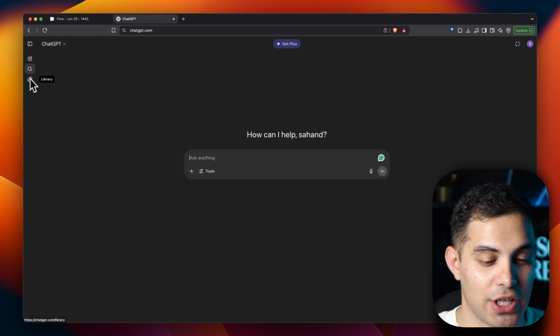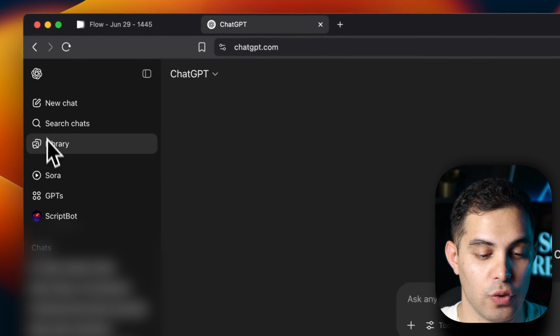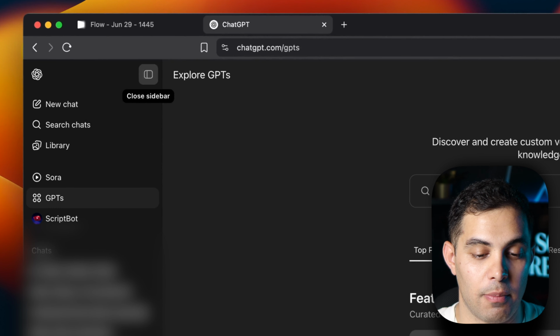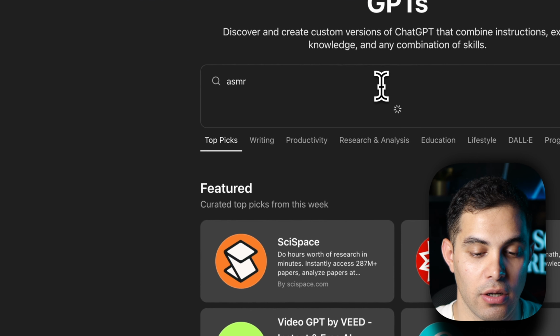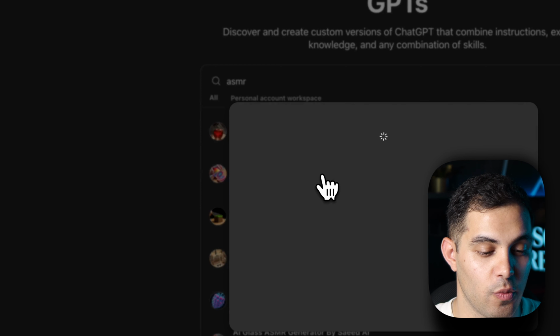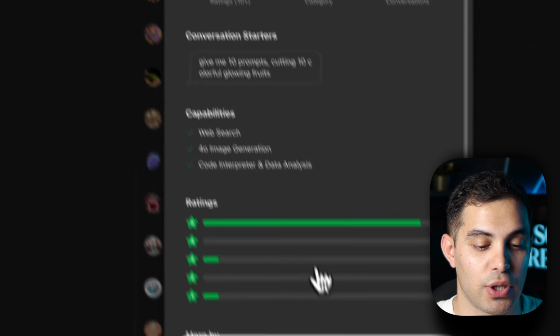Here's the thing, I'm not gonna make you figure out these prompts from scratch. I actually found a custom GPT that does all the heavy lifting for you. So I'm gonna head over to ChatGPT, and on the left hand corner, you'll see an option called GPTs. Press on that and search for ASMR. Then click on this second option where it says VEO3 ASMR cutting. Then press on Start Chat.